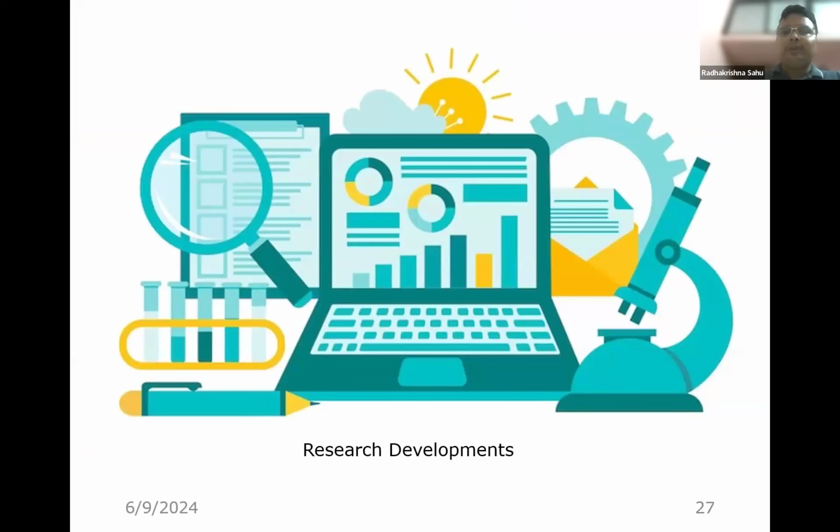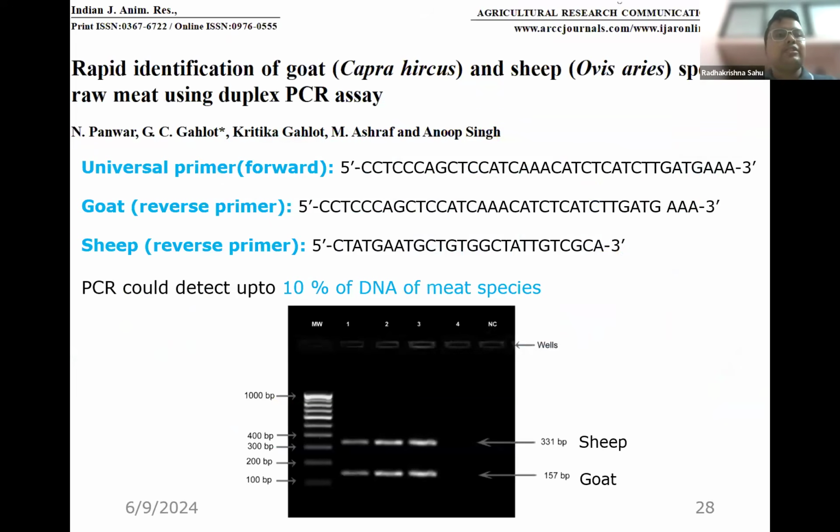So how can this problem of differentiation between sheep and goat be solved? Definitely by using research developments. One research was conducted in India, in which they developed a duplex PCR using 3 primers, which can differentiate between sheep and goat. By using pure goat meat, it will detect only goat.